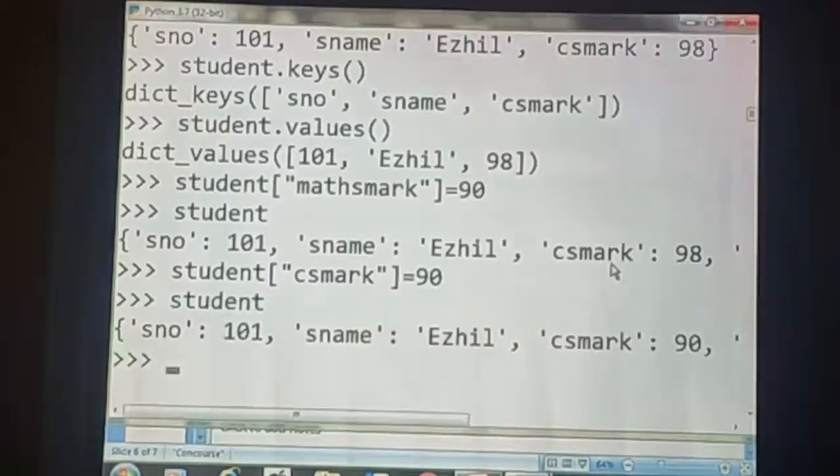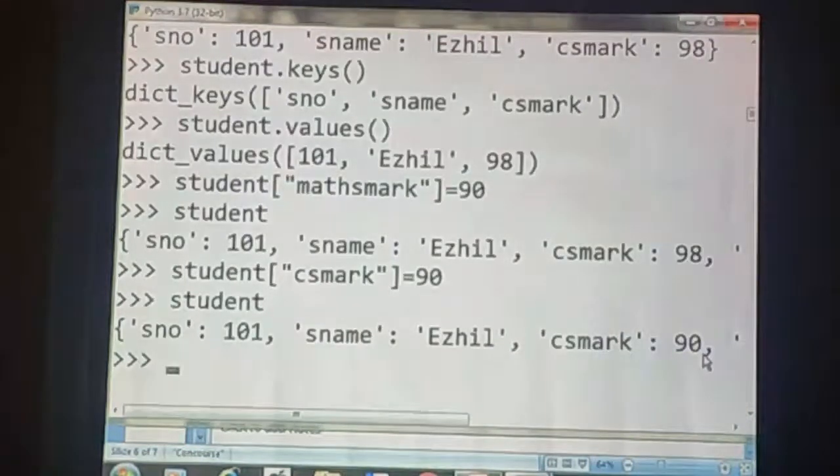Student. See here. CS mark is a key, and it already exists in the dictionary student. So instead of adding this key value pair, it just updates the mark of the key CS mark. So now CS mark is updated as 90.